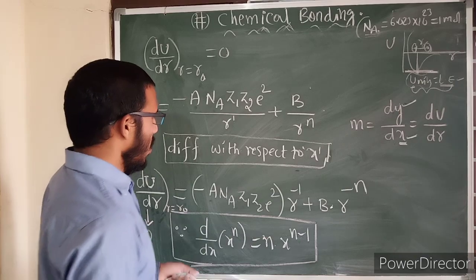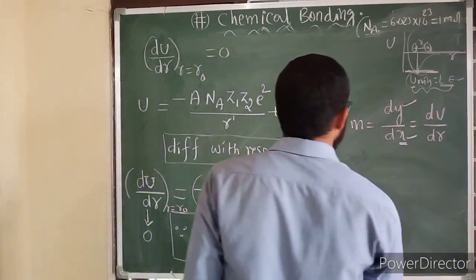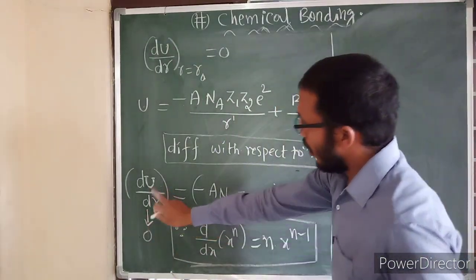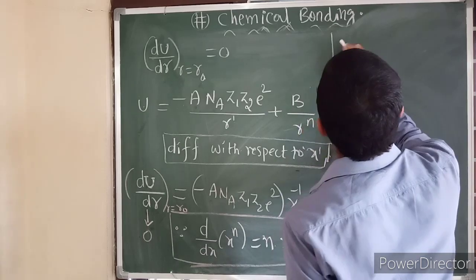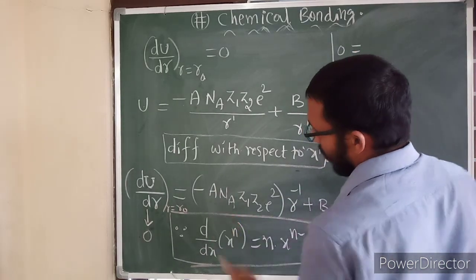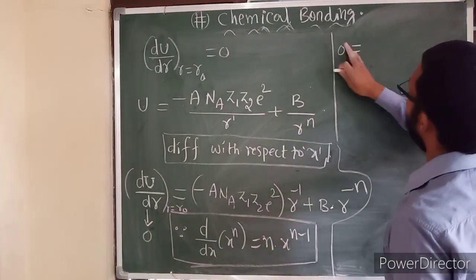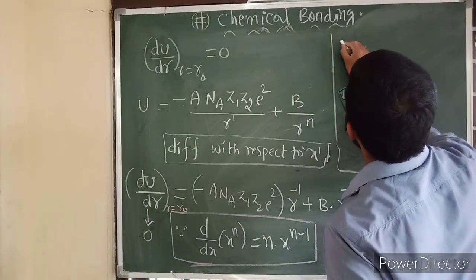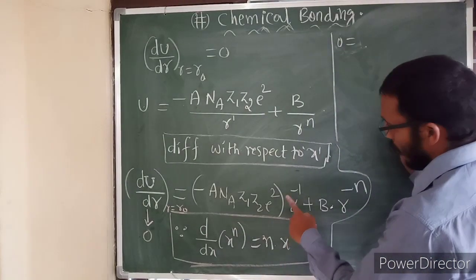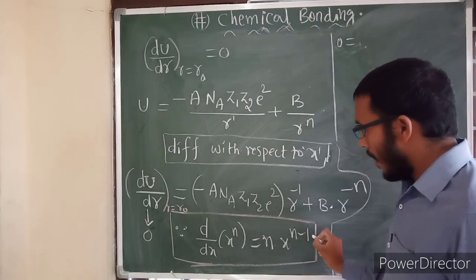I am writing it directly, then putting the 0: 0 is equal to, differentiating, n into x power n minus 1.